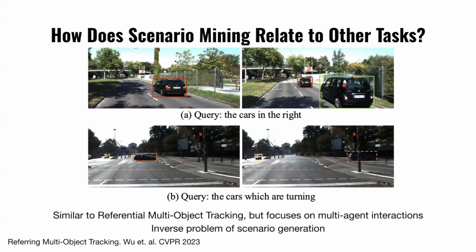If you have a whole bunch of agents in a scene, how do they interact with each other, and how does this translate to interesting and safety critical behaviors? And just to call out, this is almost the inverse problem of scenario generation. This is another challenge which I think the Waymo folks will talk about later this afternoon.